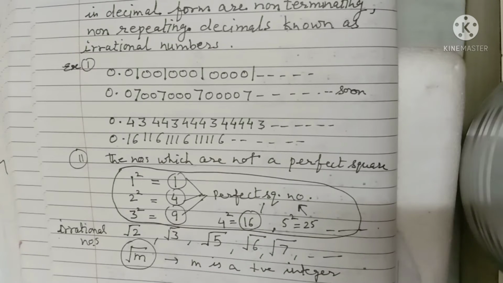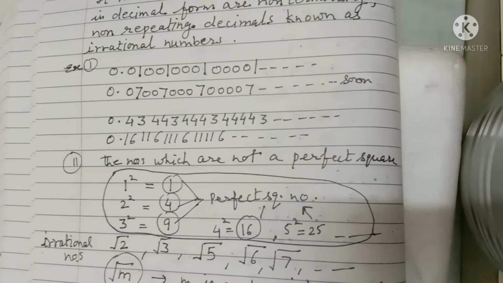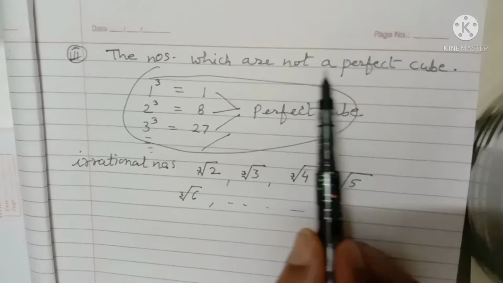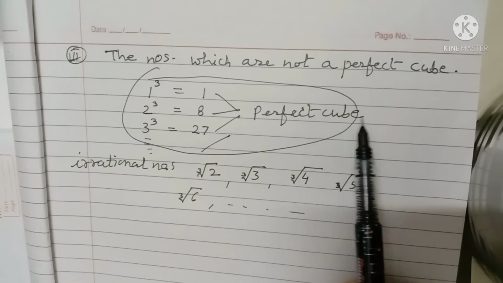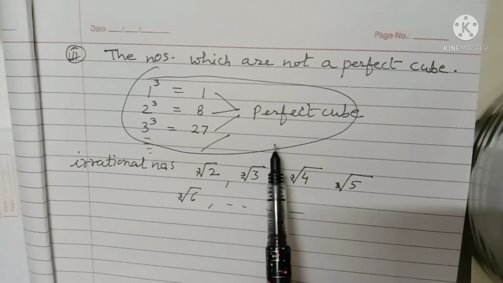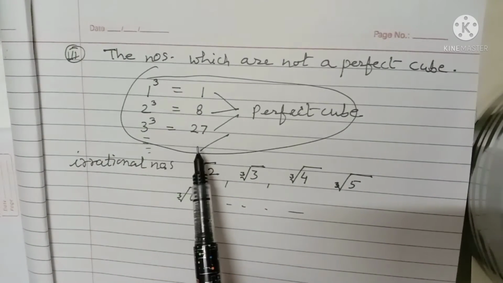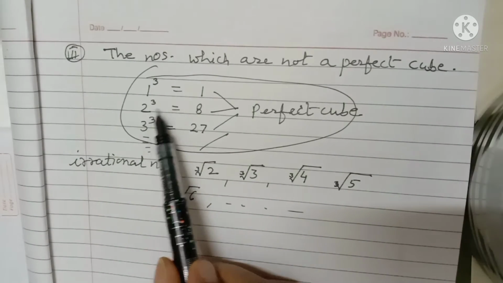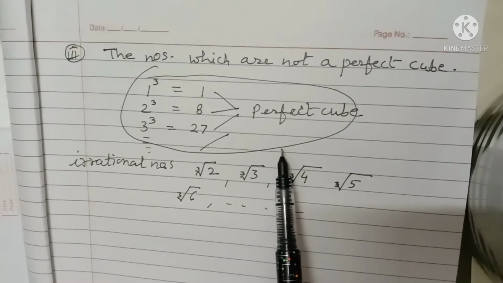Now one more type of numbers, which are the cube roots. Third type of numbers: the numbers which are not a perfect cube. What is the meaning of perfect cube? When we find the cube of natural numbers 1, 2, 3, 4 etc., we get 1 cube means 1, 2 cube means 8, 3 cube means 27, and so on.